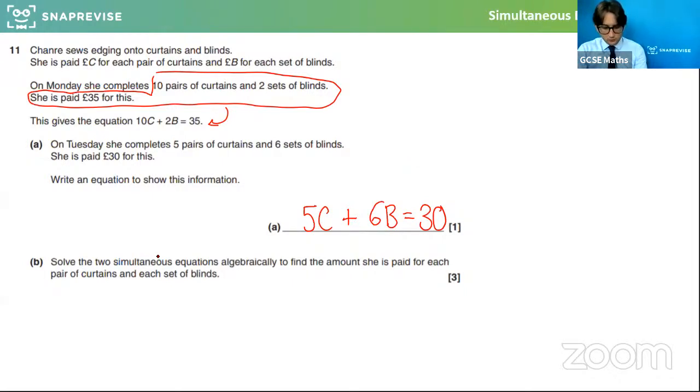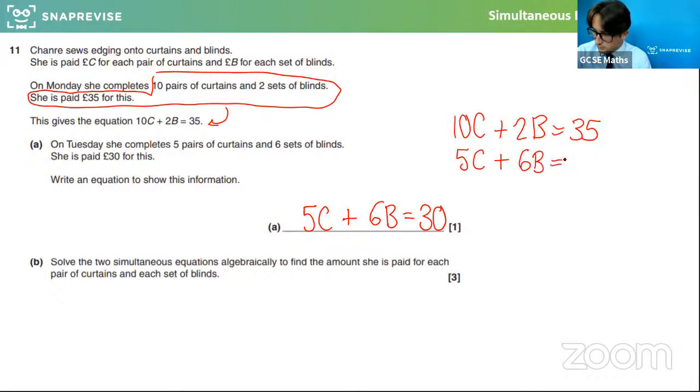Now, the next bit, it says solve the 2 simultaneous equations algebraically to find the amount she paid for each pair of curtains and each set of blinds. So the 2 equations we've got, what do we have here? We had 10C plus 2B equals 35. No problem, that's great. And then we have 5C plus 6B equals 30.